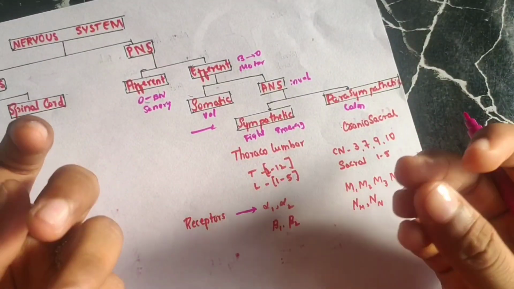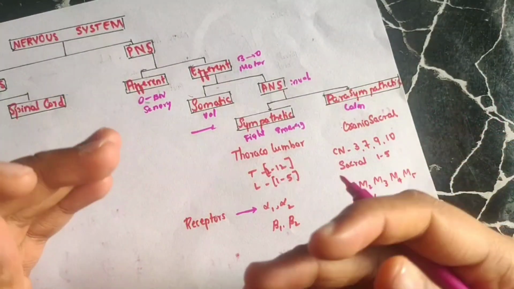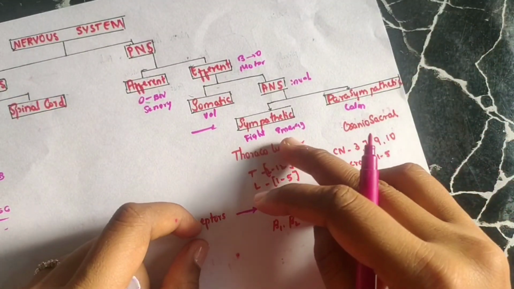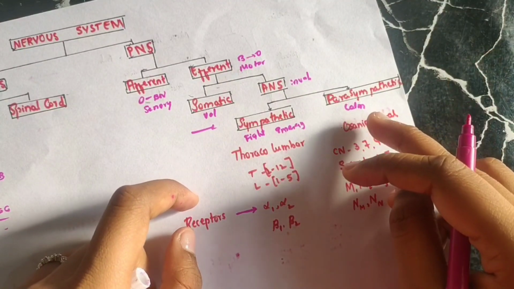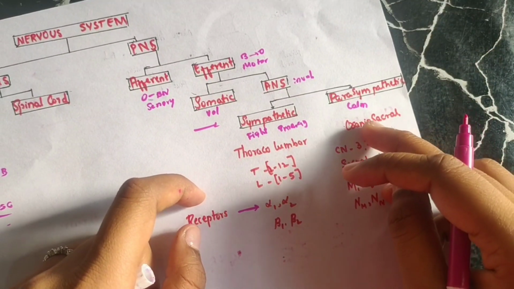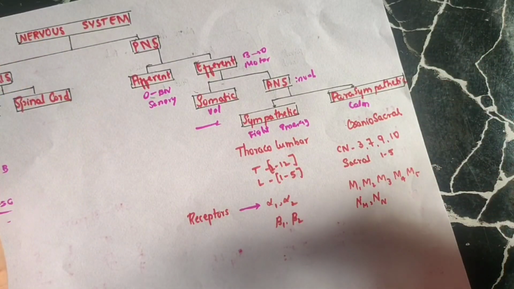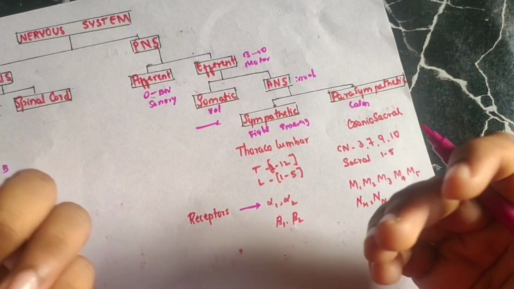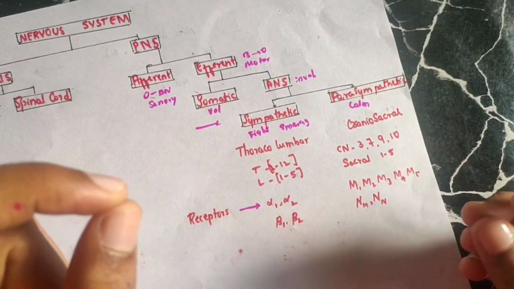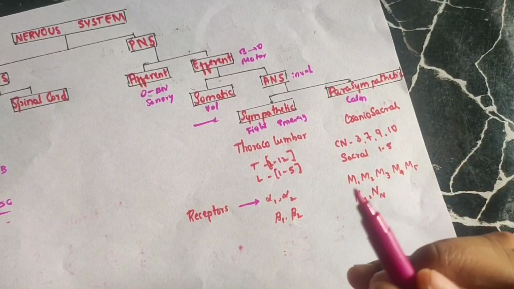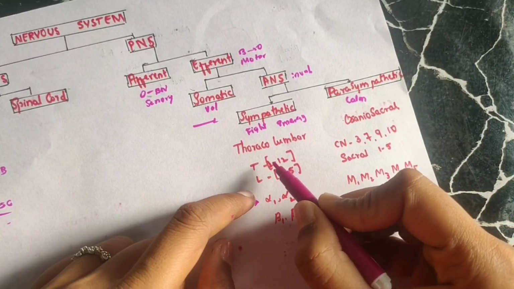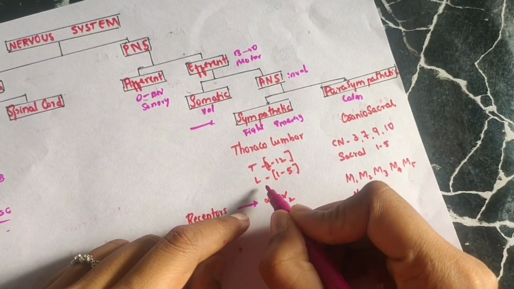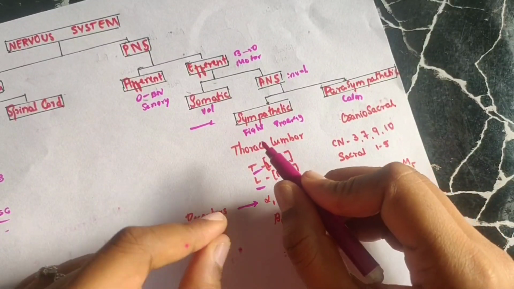Sympathetic is for emergencies, fight or flight. I already said that when you see a snake, or during exams, or if the teacher asks you a question, at those times your sympathetic nervous system will be activated, and when you are calm and quiet, having food, relaxing, at that time the parasympathetic nervous system will be activated. Sympathetic means thoracolumbar outflow, but you should know what thoracolumbar outflow is. The nerves coming from the thoracic spinal nerves, out of the 31 spinal nerves, 1 to 12 thoracic spinal nerves are included in the sympathetic nervous system, and lumbar, total thoracic and lumbar outflow, so we say thoracolumbar outflow.